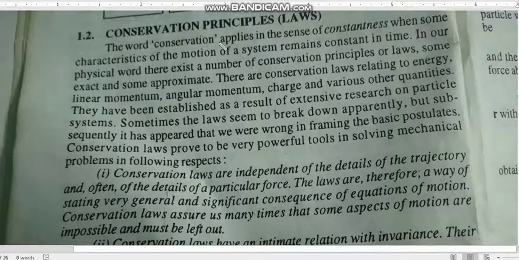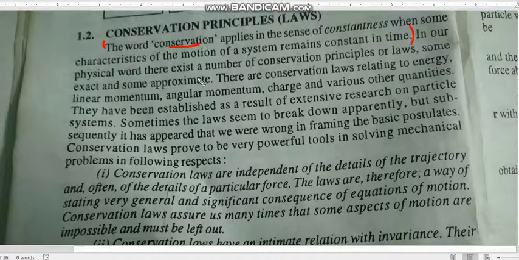The word conservation applies in the sense of constantness, when some characteristics of the motion of the particle remain constant in time. So it should be constant in time. That is the definition for conservation. So from here to here you have to write what is conservation. So that is the answer.